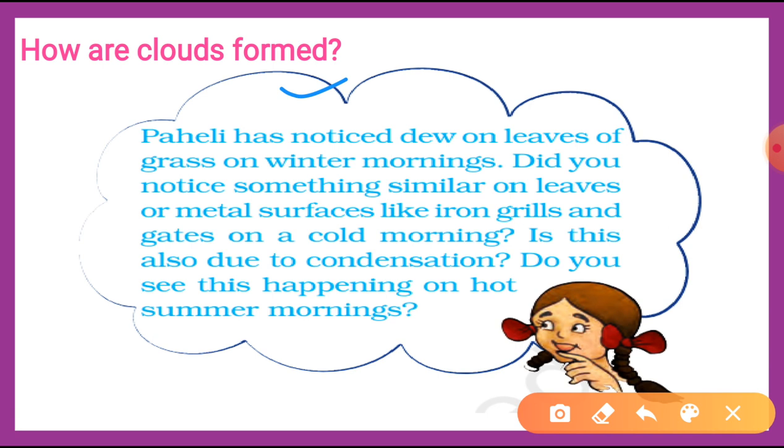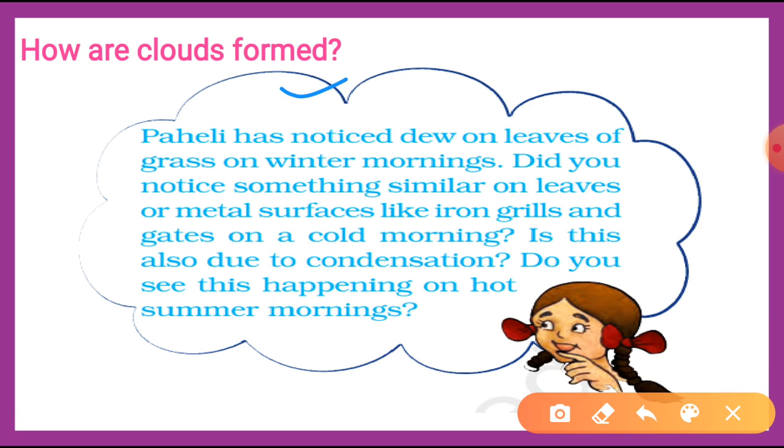In winters, if you walk on grass in early morning, it is covered with some droplets of water. So where does it come from? Students, this water vapor gets condensed because of the fall in temperature during night. The water vapor present in the atmosphere gets condensed and forms water, because of which you are seeing the grass is wet.